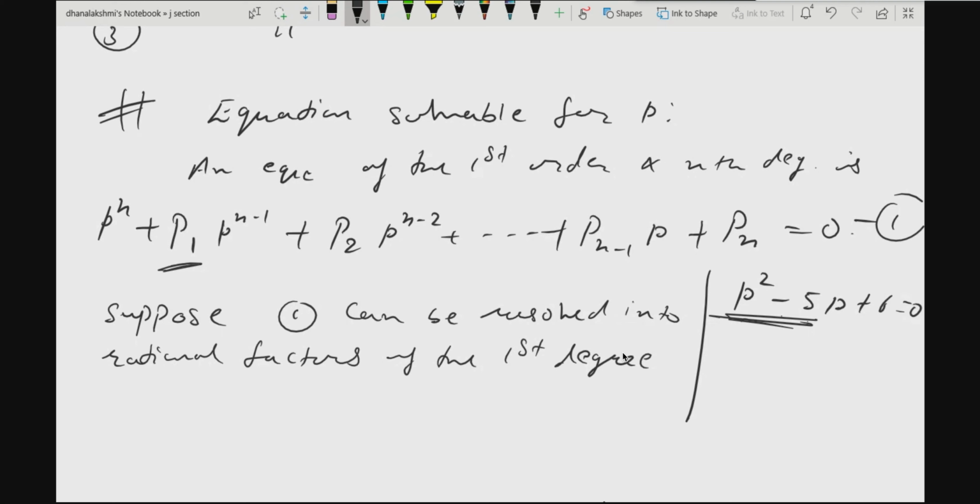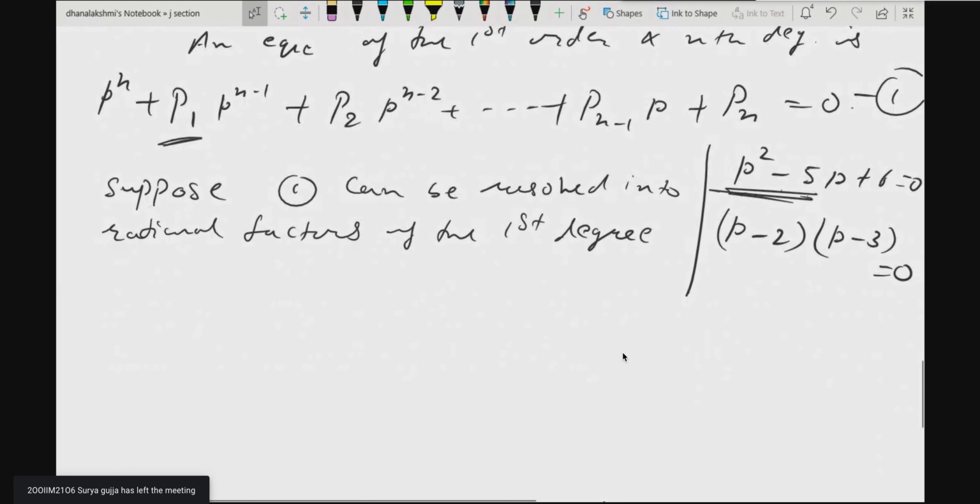Can I resolve this into first degree factors? p minus 2 into p minus 3 is equal to 0. Can I write it? The second degree differential equation, after factorizing the left hand side, can I write it as p minus 2 into p minus 3? Yes, ma'am. So this is the second degree equation I have taken.